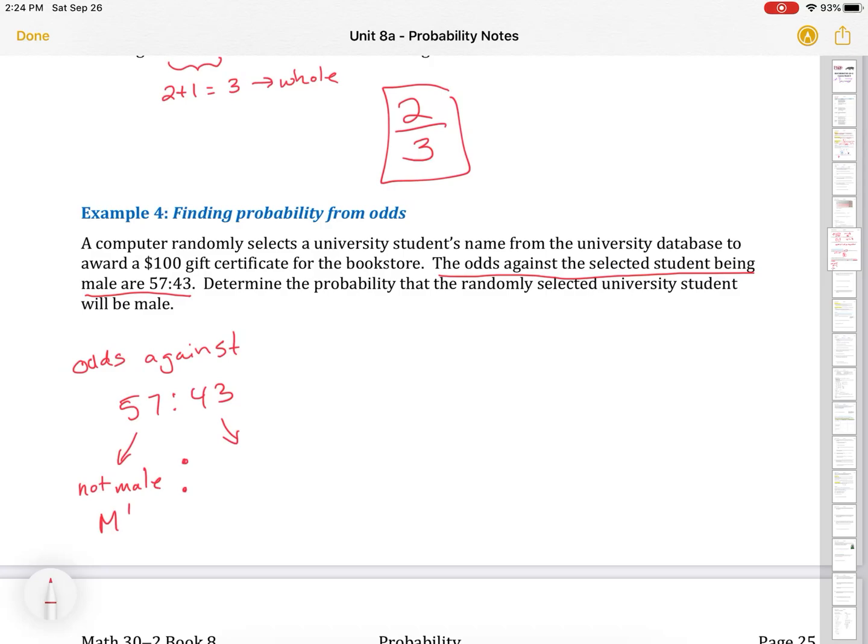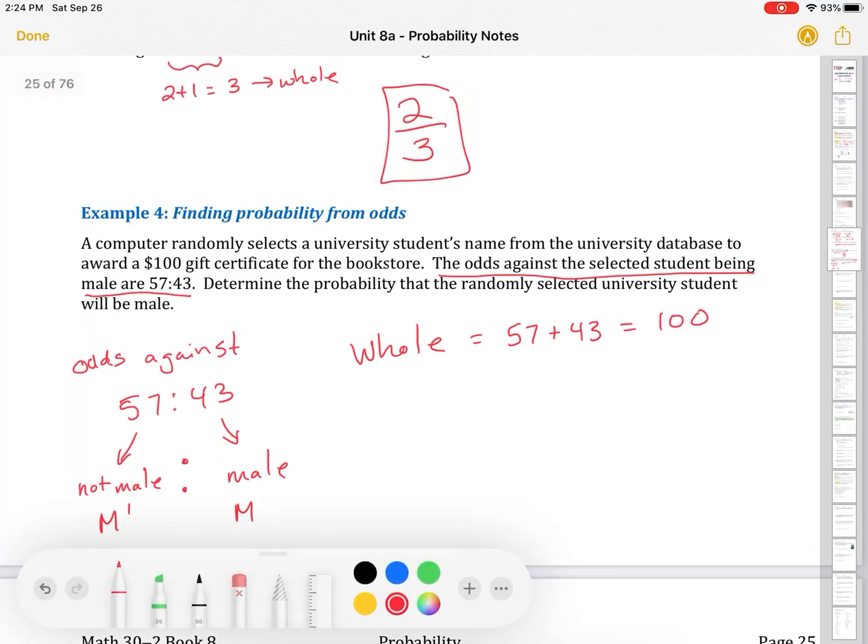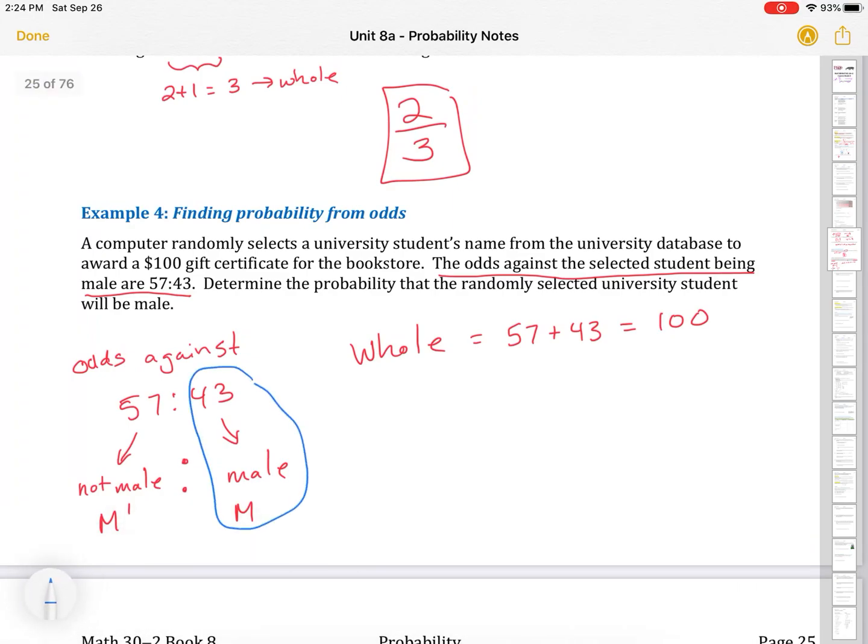Against are 57 to 43. So that means that this is the not male, or male prime, and this is the male, or M. Okay, so the whole, if we're looking for probability, is 57 plus 43, which is equal to 100.